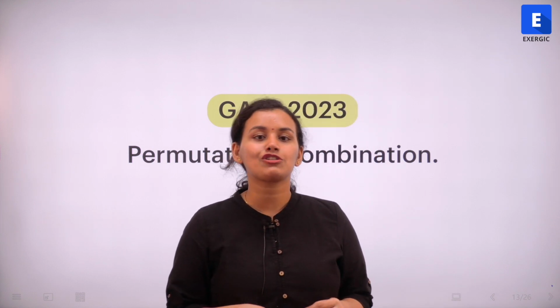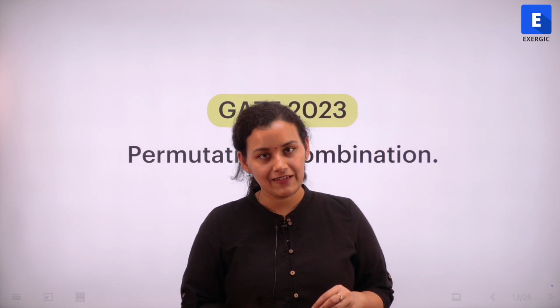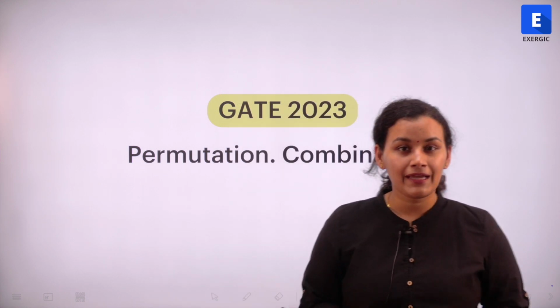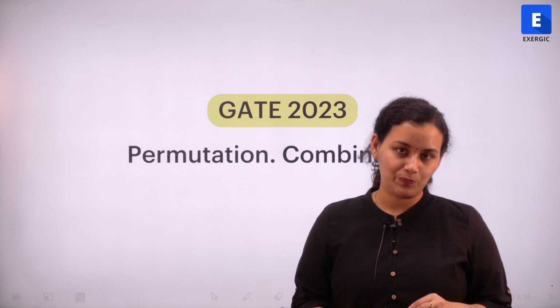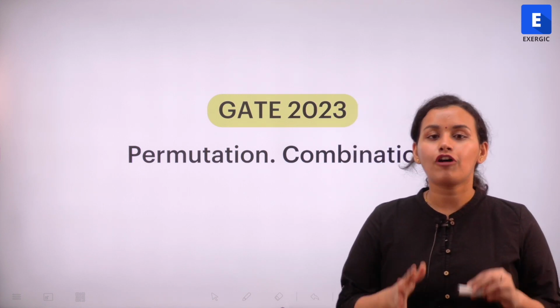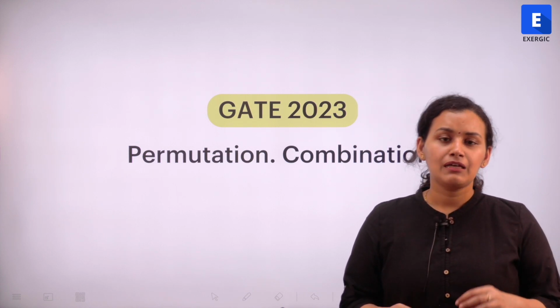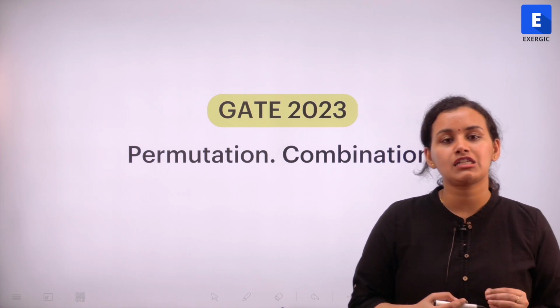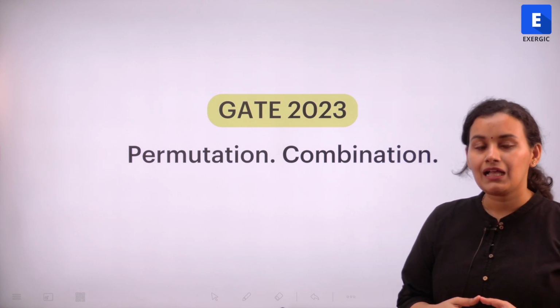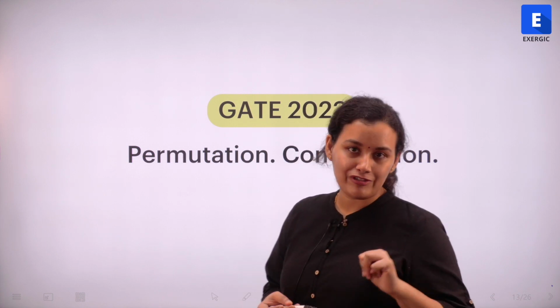We are discussing 15 different questions of 15 topics of general aptitude for the GATE 2023 exam, and today's topic is permutation and combination. Again, a very important topic for the quantitative section for GATE examination. It has been asked many times in the past. Many different types of questions are possible from this topic, and that is why today, instead of one, we will be discussing two questions of this topic.